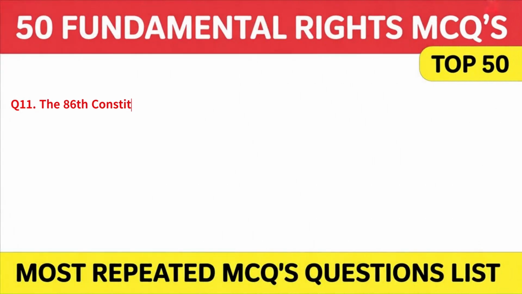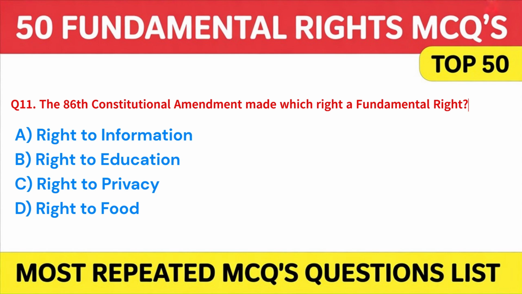The 86th Constitutional Amendment made which right a fundamental right? A. Right to information. B. Right to education. C. Right to privacy. Or D. Right to food. Answer: B. Right to education.